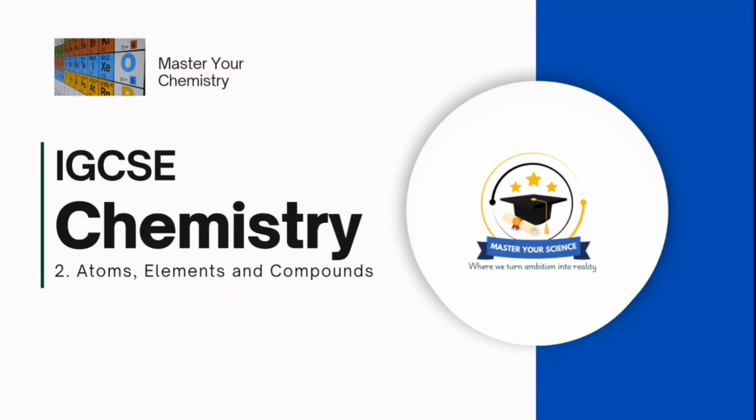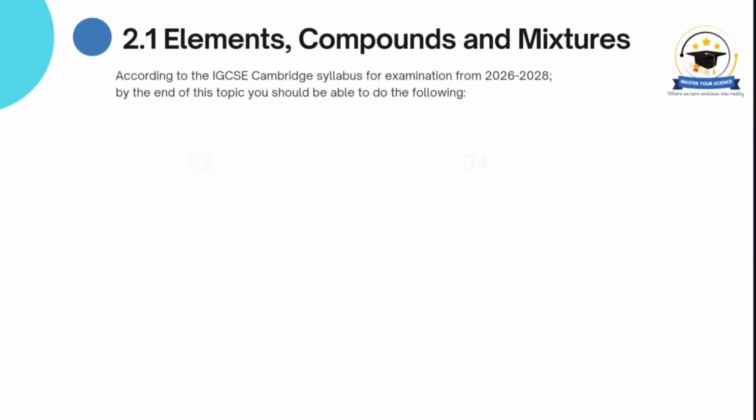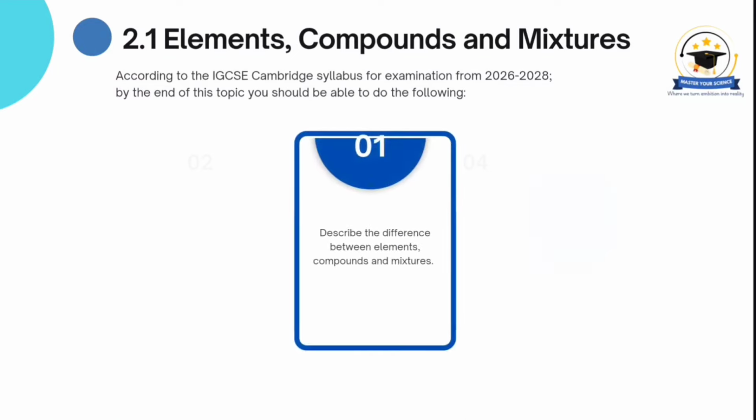Today we'll be looking at the IGCSE Chemistry Topic 2, Atoms, Elements, and Compounds. Section 2.1, Elements, Compounds, and Mixtures. According to the IGCSE Cambridge Syllabus for examination from 2026 to 2028, by the end of this topic, you should be able to describe the difference between elements, compounds, and mixtures.